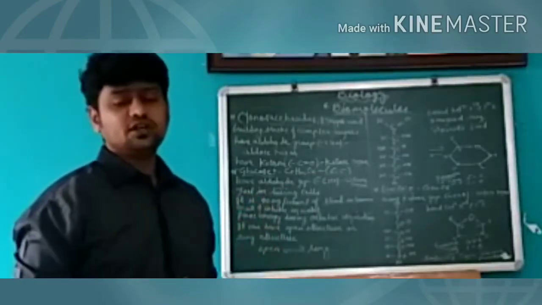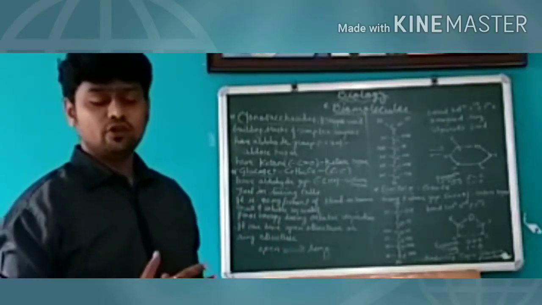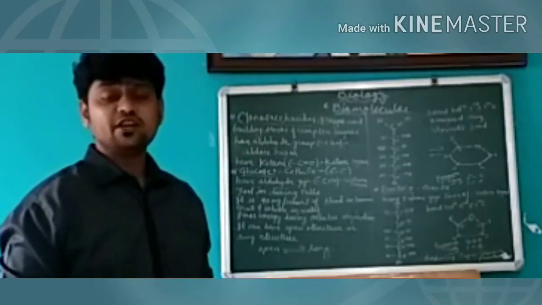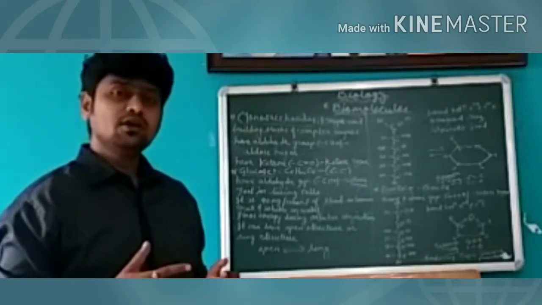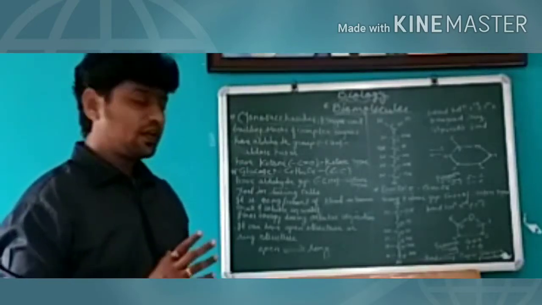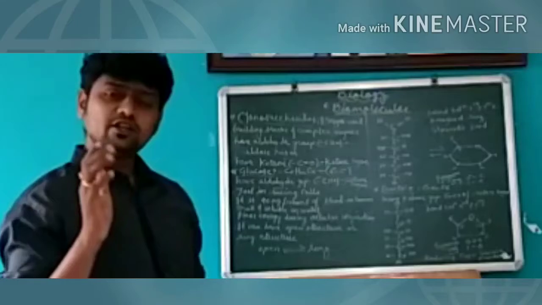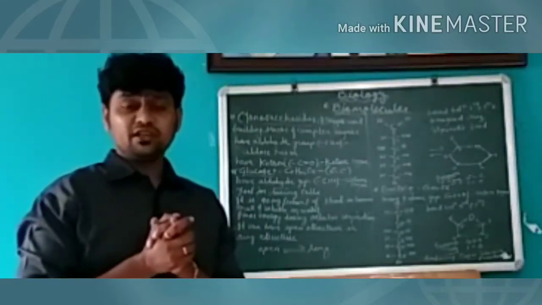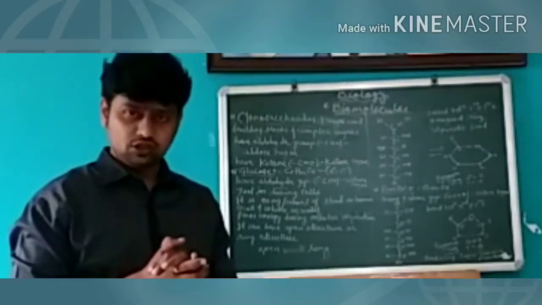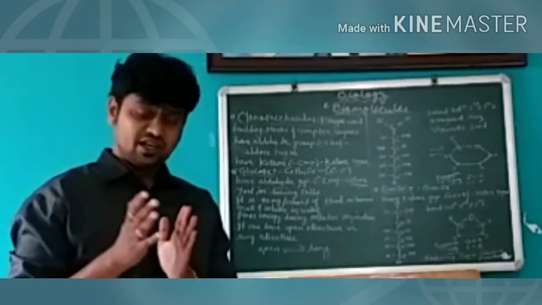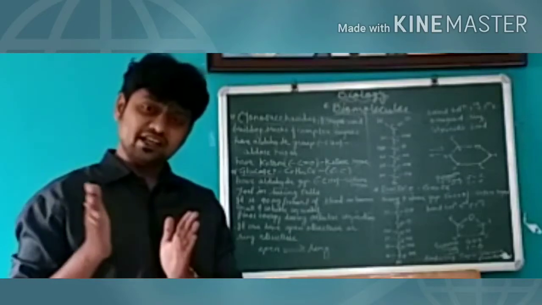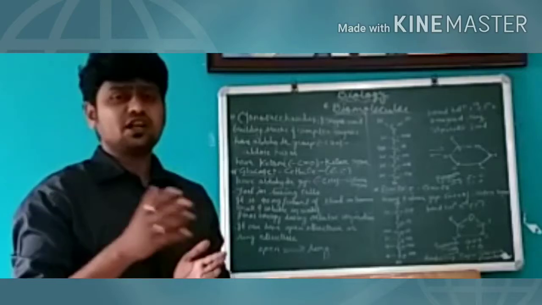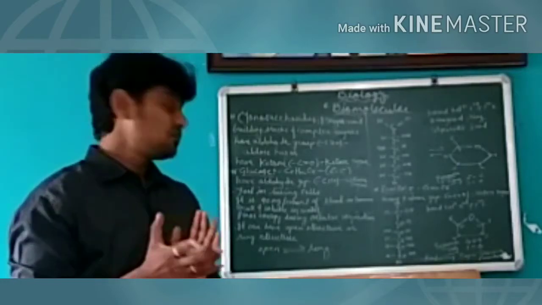And glucose is a fuel for living cells. We know that during cellular respiration, glucose gets oxidized and broken down to release energy, which acts as a fuel in the living cells. Now glucose is small and soluble in water, which makes transportation of glucose to all different parts easy. As it is small and soluble in water, it can easily pass through the cell membrane and go into the cell.